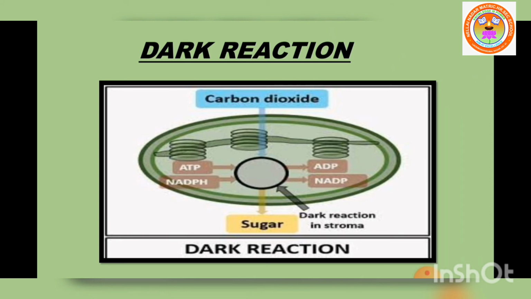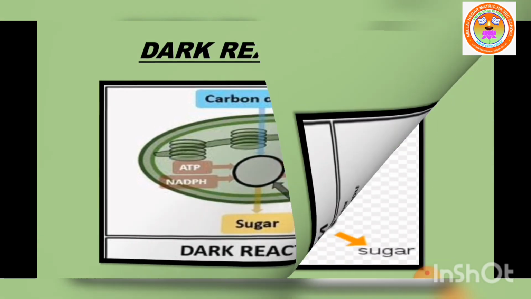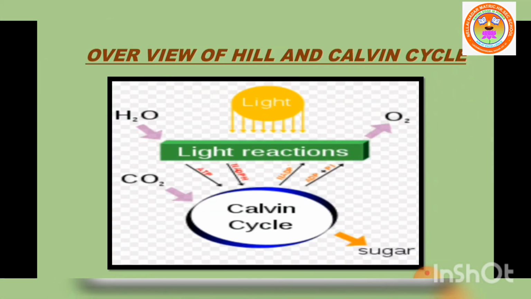It is carried out in the absence of light, that's why it is known as dark reaction. In the Calvin cycle, the inputs are carbon dioxide from the atmosphere and the ATP and NADPH2 produced from the light reaction of photosynthesis. So what is dark reaction? Carbon dioxide is reduced into carbohydrate, making use of ATP and NADPH2 generated at the end of light reaction. Just see the overall view of light and dark reaction, Hill and Calvin cycle.